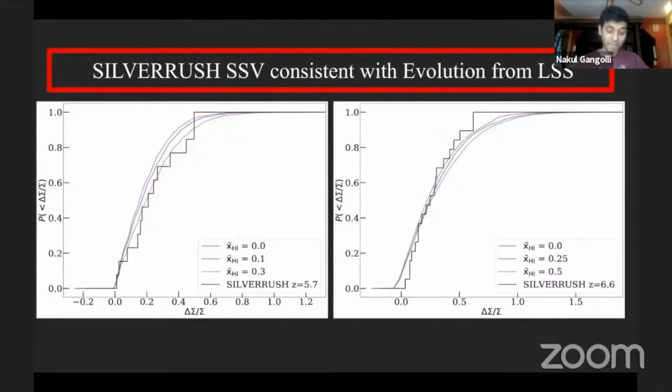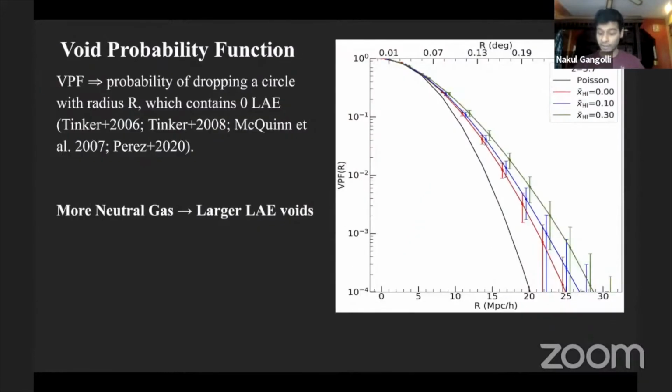And at the end of the day, what we find is that the SILVERRUSH split screen variance is actually consistent with evolution from large-scale structure alone and doesn't necessarily need neutral gas to explain the variations. But that being said, the more neutral gas that we add, the wider these distributions get, making it more likely in neutral cases to find these large intra-field variances, or these wide half-field differences in the LAE densities. And so that brings me to the second question. Well, okay, let's assume that there is neutral gas. Is there a way to find out how much of it there is?